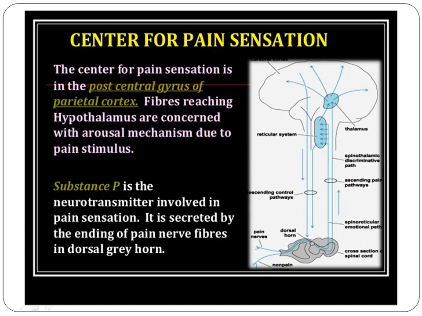The higher center is the somatosensory cortex, that is the postcentral gyrus, areas 3, 1, and 2 in the cortex. Lower centers include the brainstem, that is the tectal area, periaqueductal gray matter, and the reticular formation area. So there are two centers primarily: the higher center, called the somatosensory cortex, and the lower centers, that is the reticular formation, tectal areas, and the periaqueductal gray matter. This is regarding the centers for pain sensation.